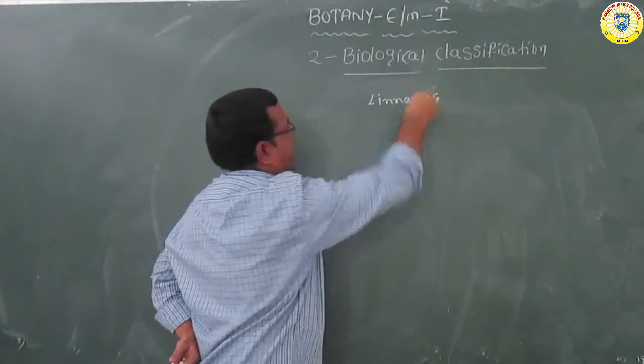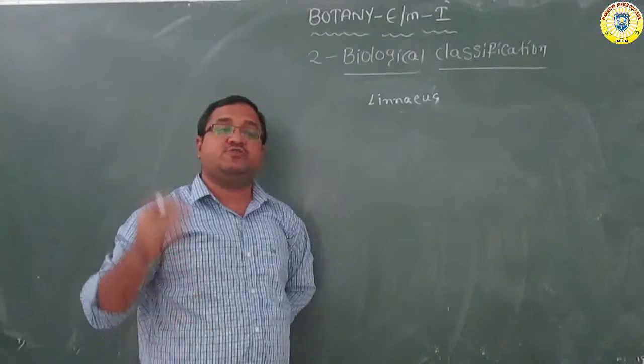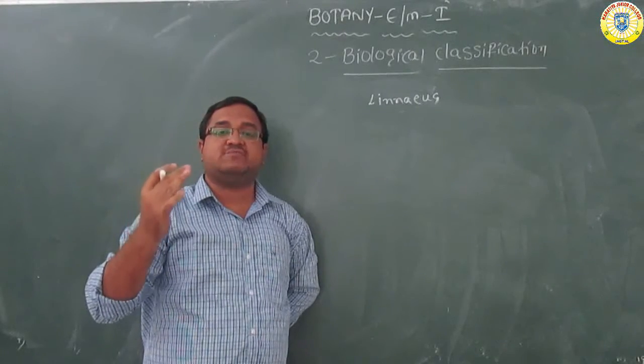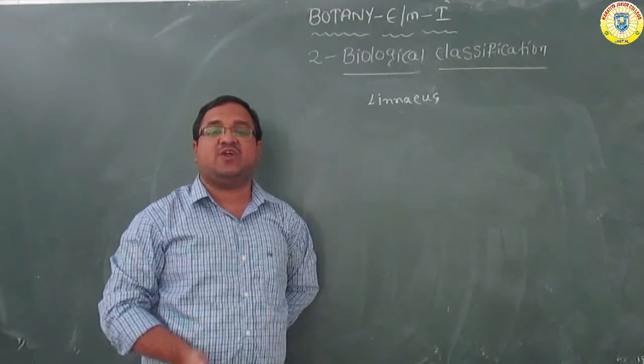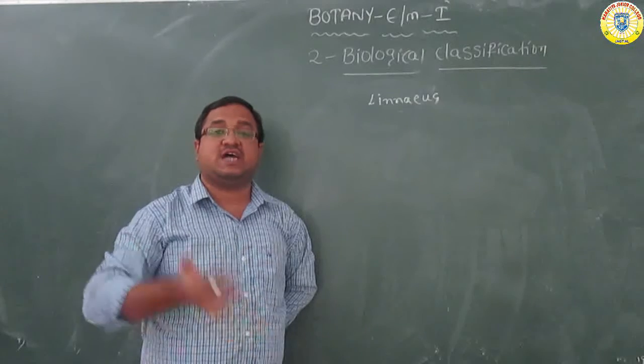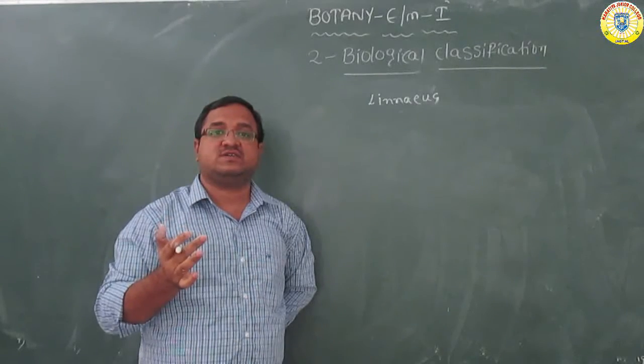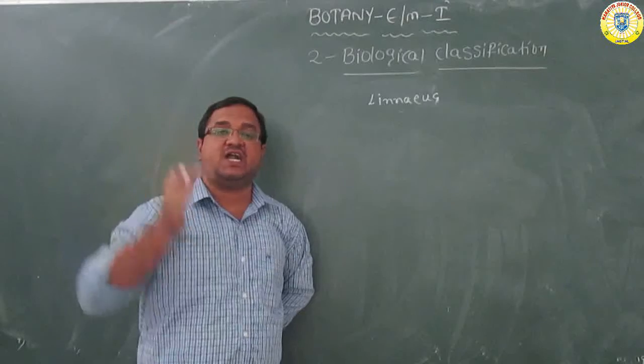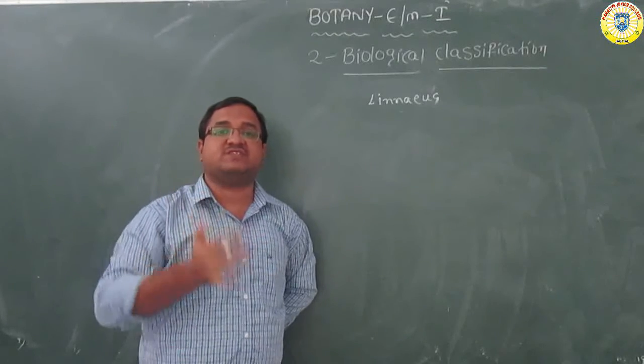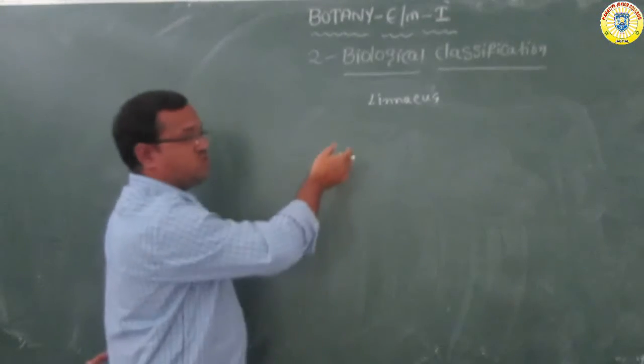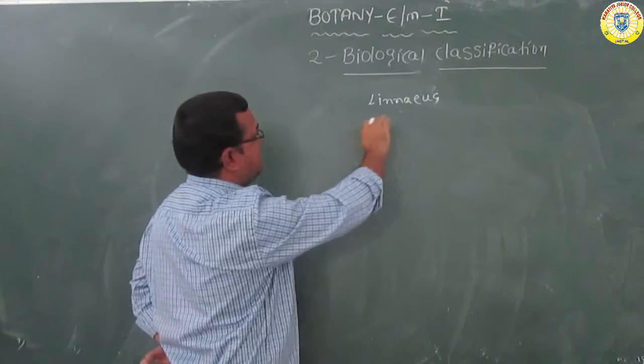Linnaeus. According to Linnaeus, he introduced the two kingdom system of classification, which was introduced by the scientist Carolus Linnaeus.